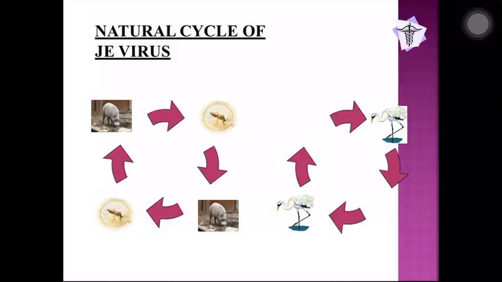If you all can remember what is an amplifying host, which I have told earlier. An amplifying host is a host wherein the virus replicates in a very fast manner and the viral load is more. So here on the right side, when you see the other cycle, it is between birds. So you can see a bird there. So the infection is transmitted amongst these birds. They are called waterborne birds. So the virus is maintained within the birds and within the pigs.